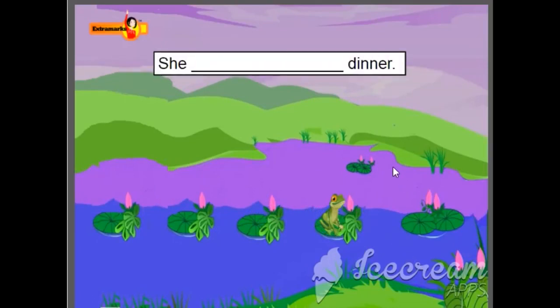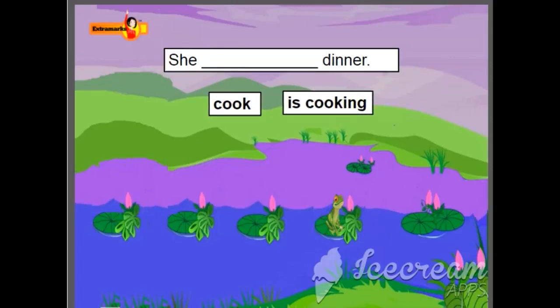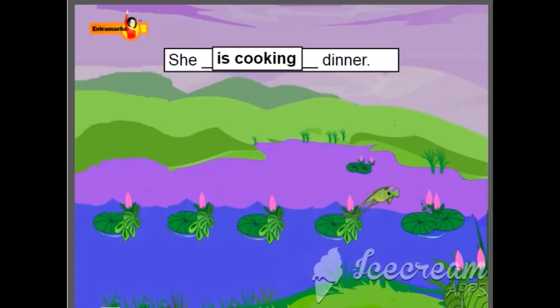The last one. She dash dinner. Cook or is cooking. Correct. Is cooking. She is cooking dinner. Thanks for helping the frog reach its destination. Let's do the recap.